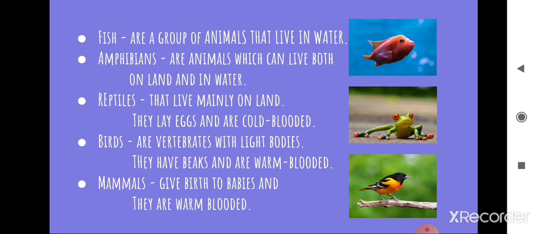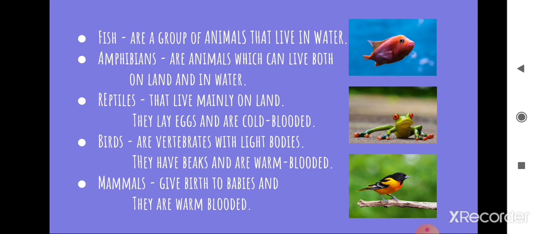Next is amphibians. Amphibians are animals which can live both on land and in water. For example, a frog is an amphibian. A frog spends its early life entirely in water. When it is an adult, it can live partly on land and partly in water. Most amphibians have lungs to breathe air. They can also breathe through their skin. They lay eggs in water. They are cold-blooded.